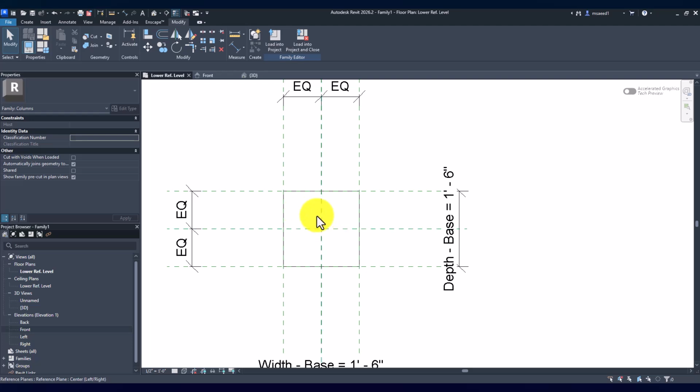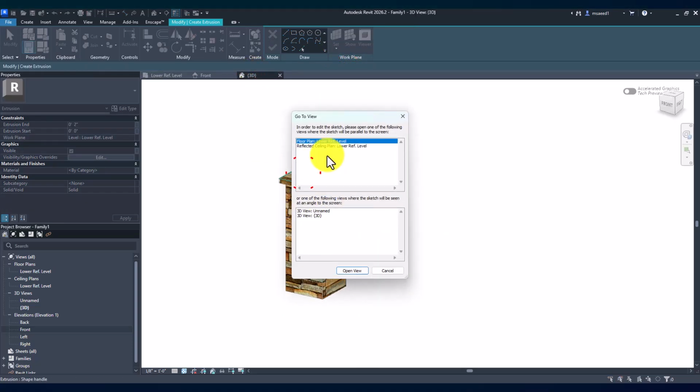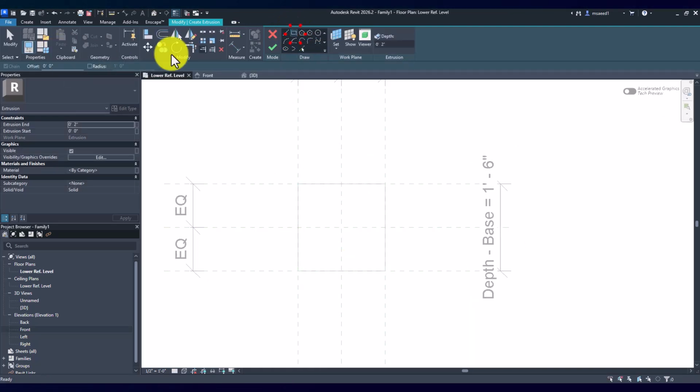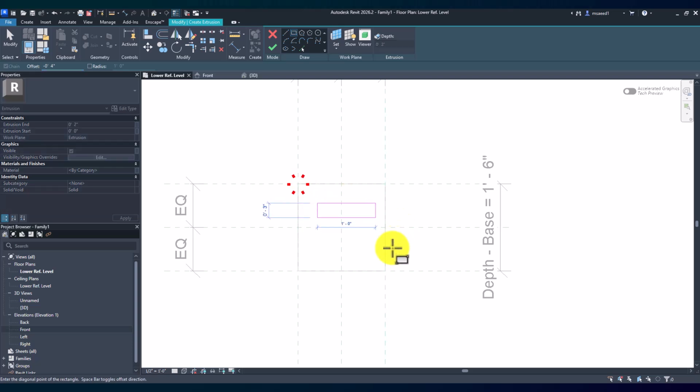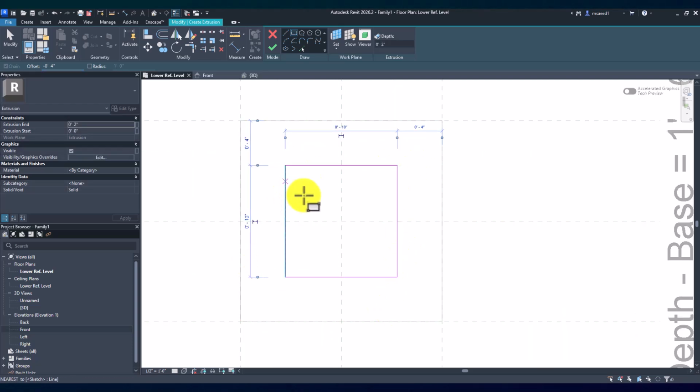Again, for the base cap, what I like to do is create the extrusion, pick a plane, go to your 3D and pick top of the molding. It'll tell you to switch to the level, and that's fine, we'll switch to that. Now you can offset this maybe -4 inches, and we can go from here to here. Let's say our cap is 10 by 10, and then the column will be 8 by 8. Okay, we'll do it in that manner.